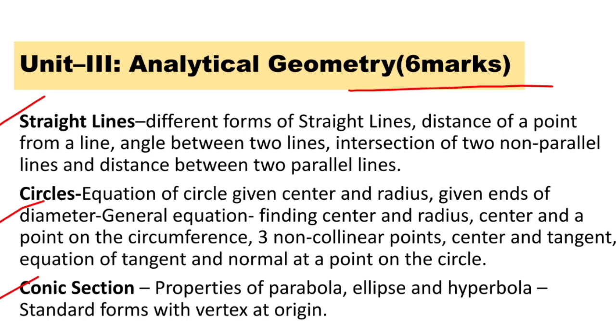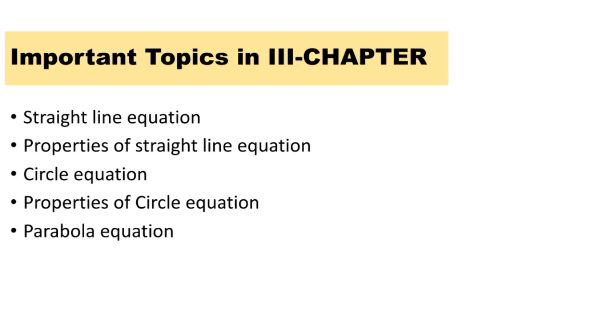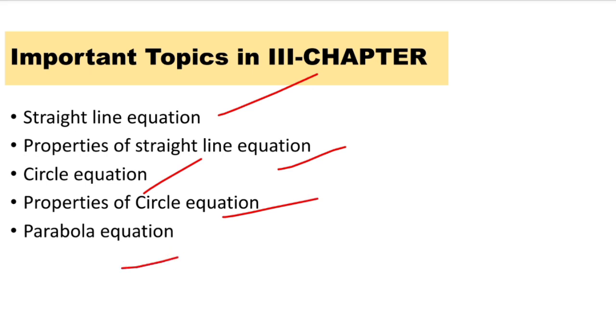And this is also one of the easiest and good scoring chapters. The important topics in this analytical geometry are straight line equation, properties of straight line equation, circle equation, properties of circle equation and parabola equation. These are the most repeated topics from the past 5 years.